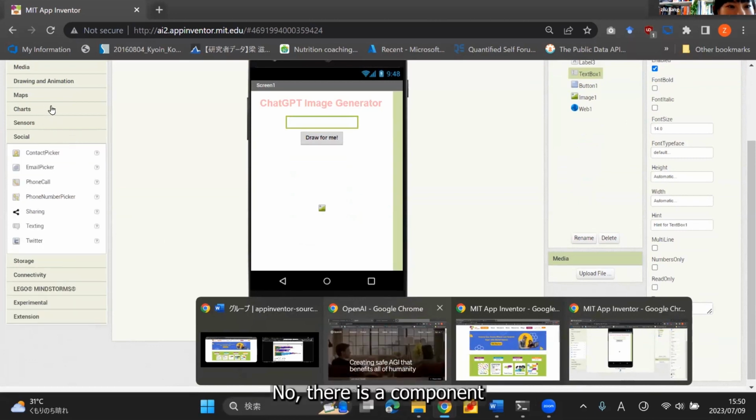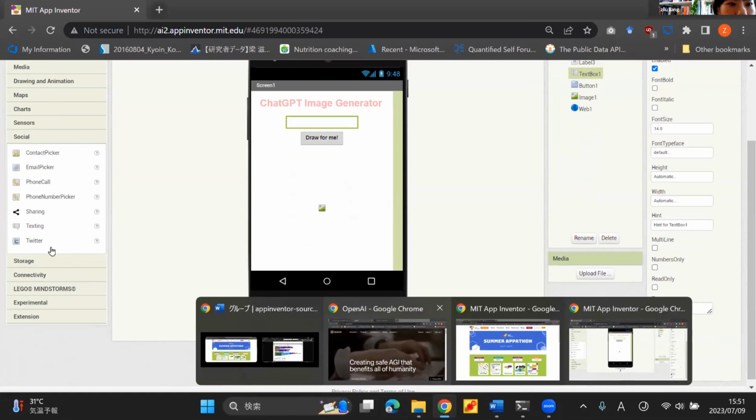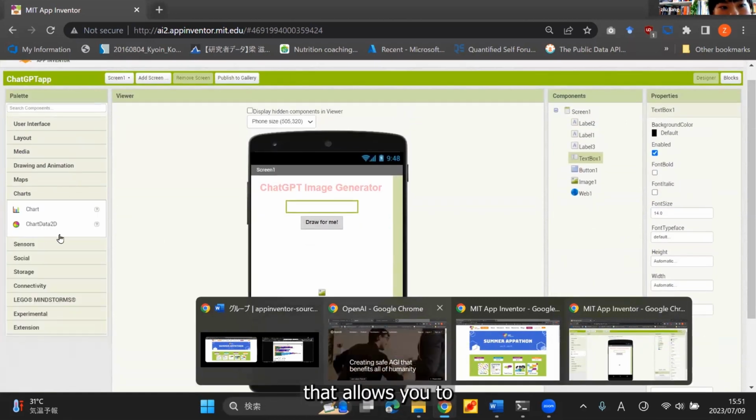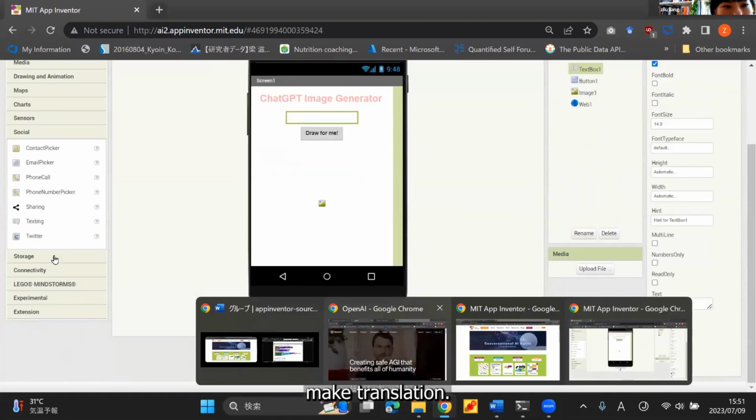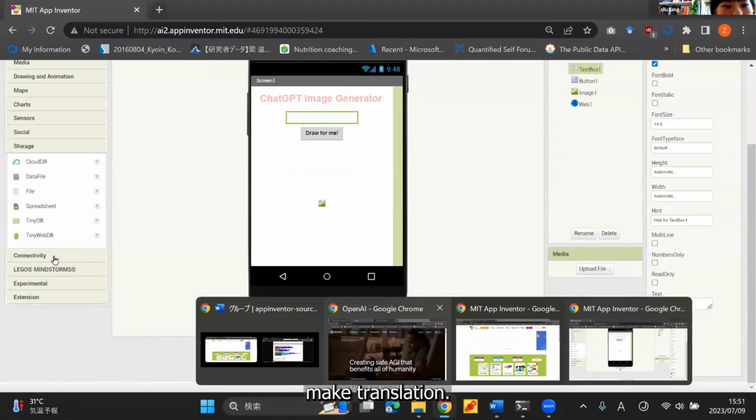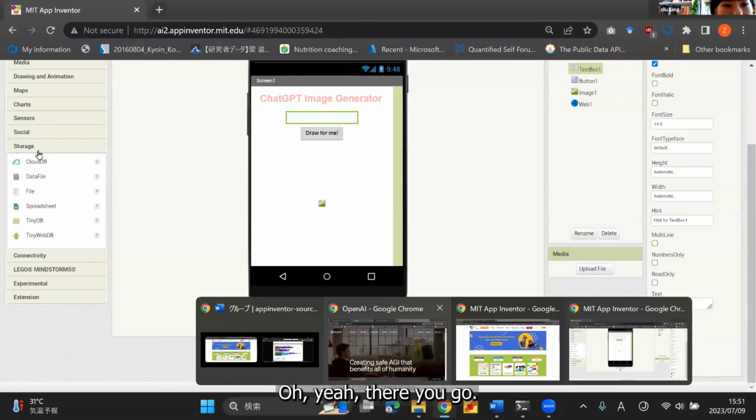No. There is a component that allows you to make a translation app.